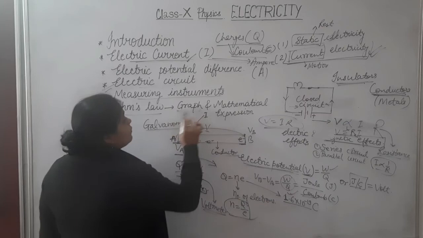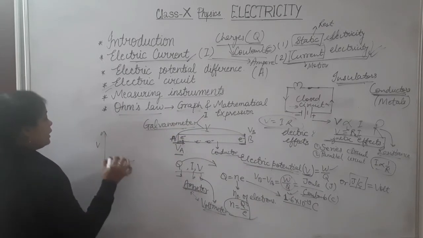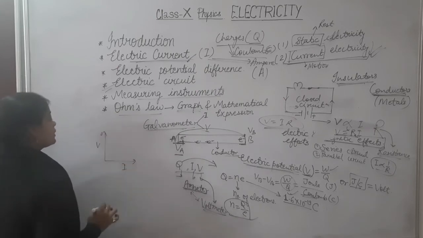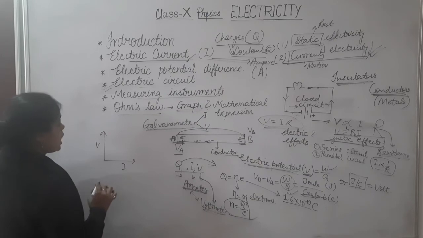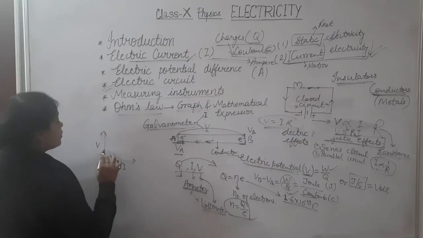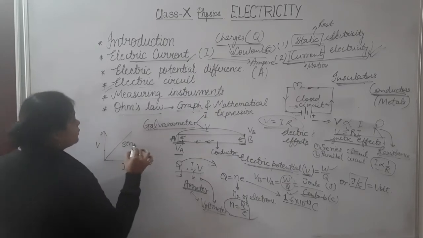Now what is the graph? The graph will be between V and I, means the y-axis will be V and the x-axis will be I. If we start plotting various values, according to Ohm's law the graph should be a straight line.